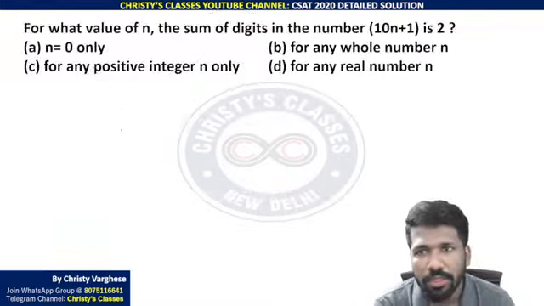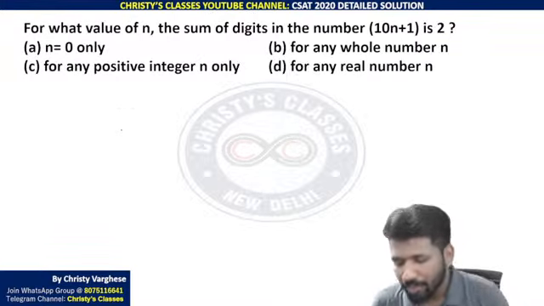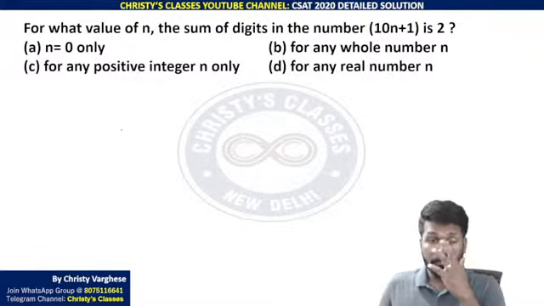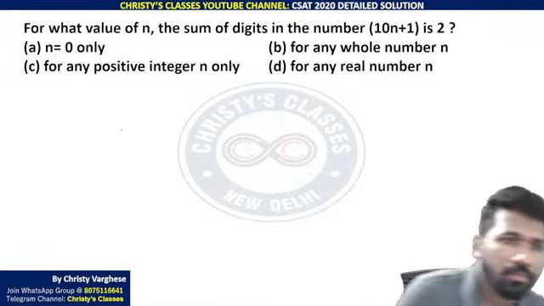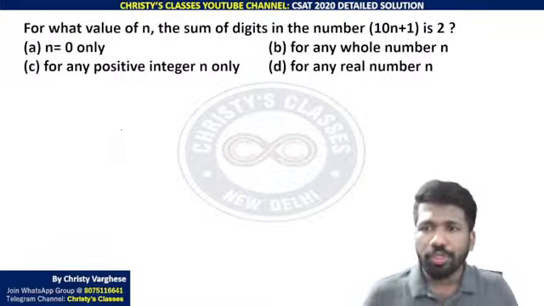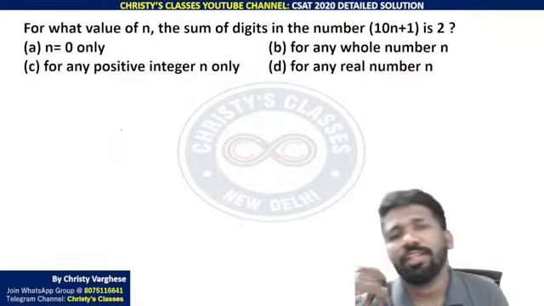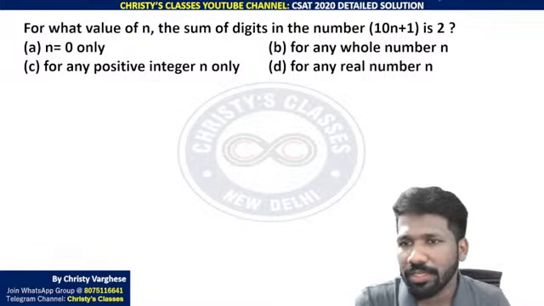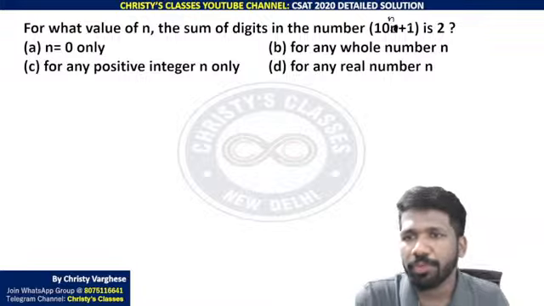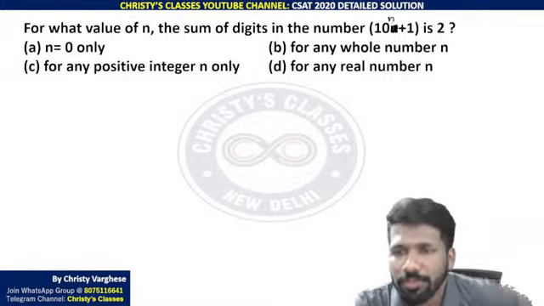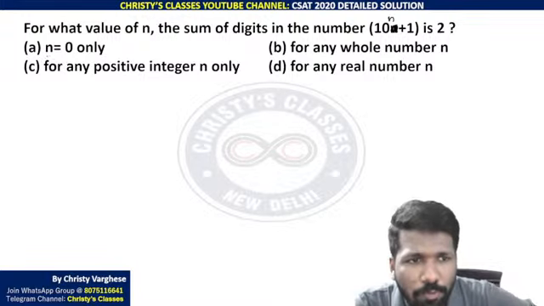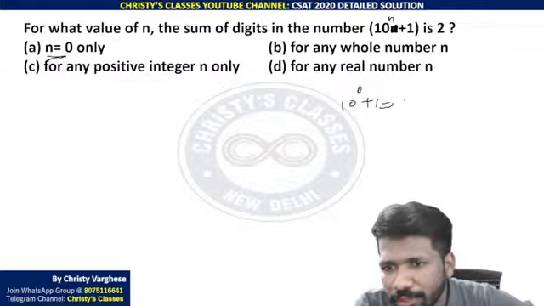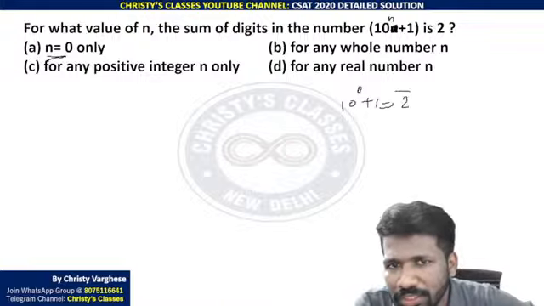Then try this question, or read this question. Here also using the options will help you. For what value of n is the sum of digits in the number 10 raised to n plus 1 equal to 2? Okay, there is a typing mistake, this is 10 raised to n. So let us check option A, n equal to 0. If n equals 0, 10 raised to 0 plus 1. 10 raised to 0 is 1 now, 1 plus 1 is 2. What is the sum of digits of 2?